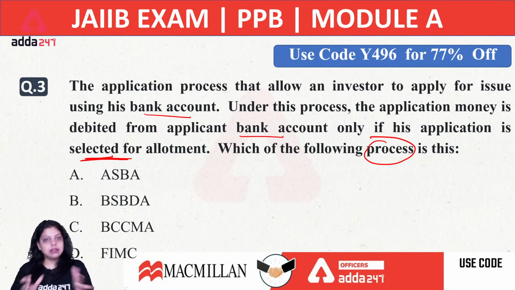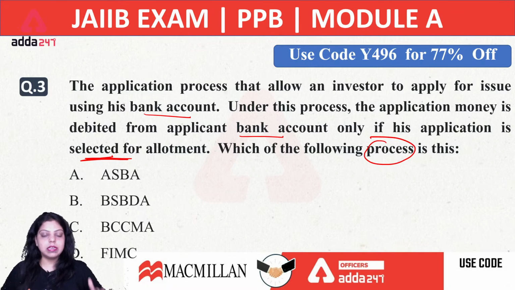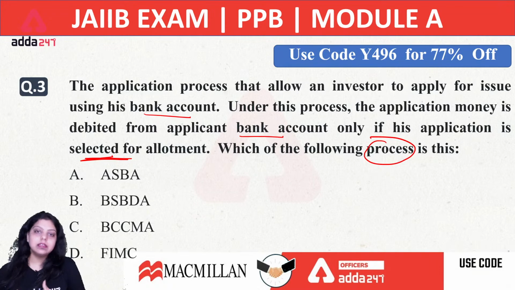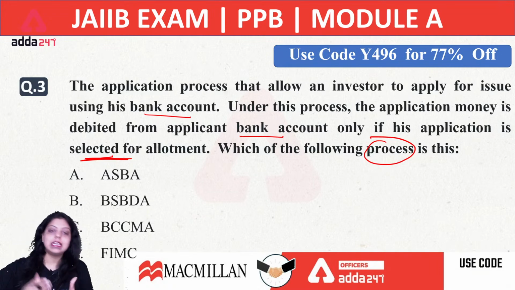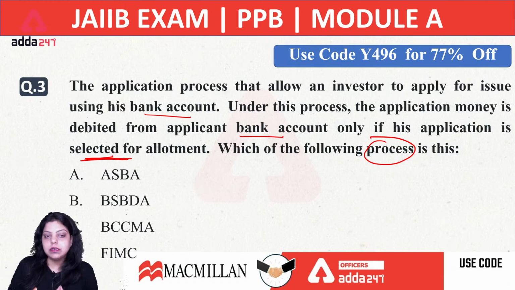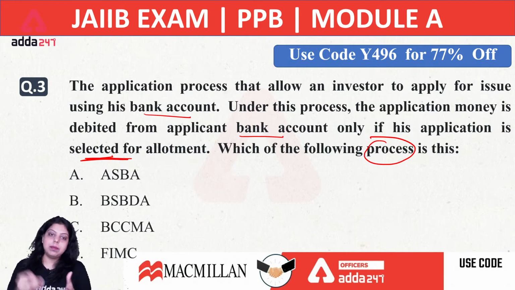So, we are saying that it is an application process which gives permission to the investor to apply in certain issues by using his or her bank account, and the money which we want to invest in a certain issue will be debited from the bank account of an individual person.